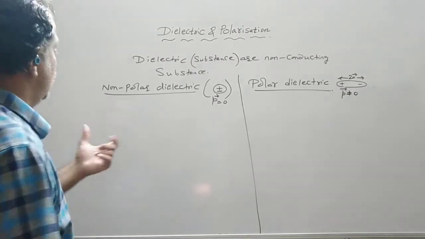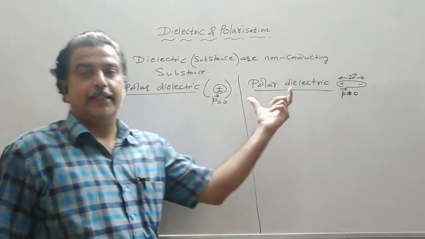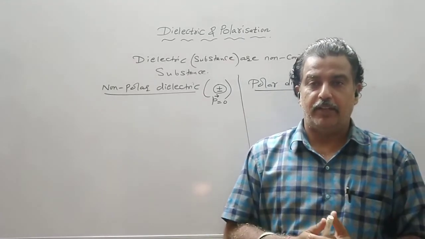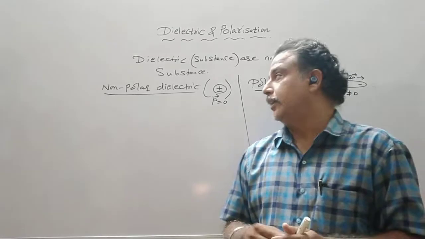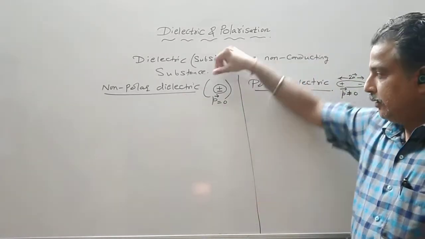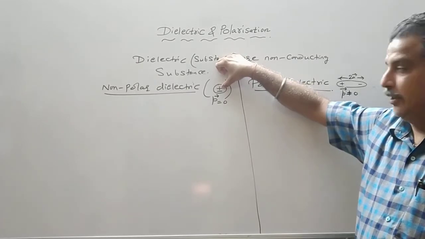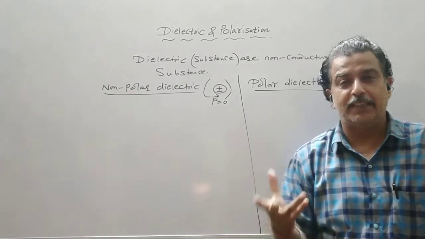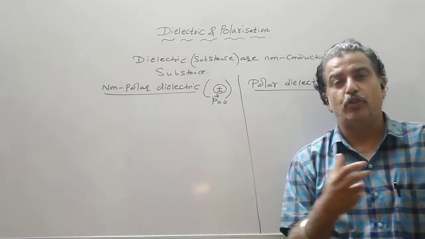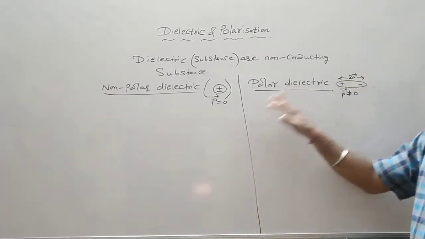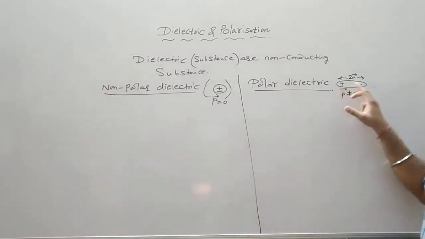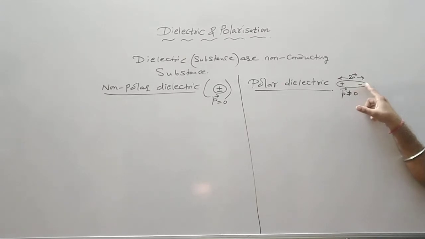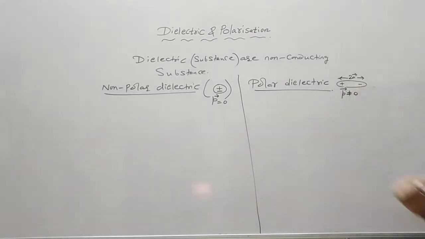Now let us see the behavior of non-polar and polar dielectrics in the absence and in the presence of an electric field. The difference should be clear: in a non-polar dielectric, the centers of positive and negative charge coincide, so they do not possess a permanent electric dipole moment. They may possess a temporary dipole moment in the presence of the field, which we will see. Polar dielectrics, on the other hand, have positive and negative charge separated by a finite distance, so the dipole moment is not equal to 0.